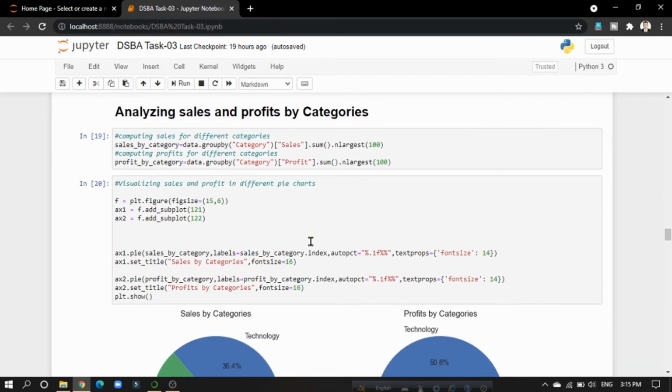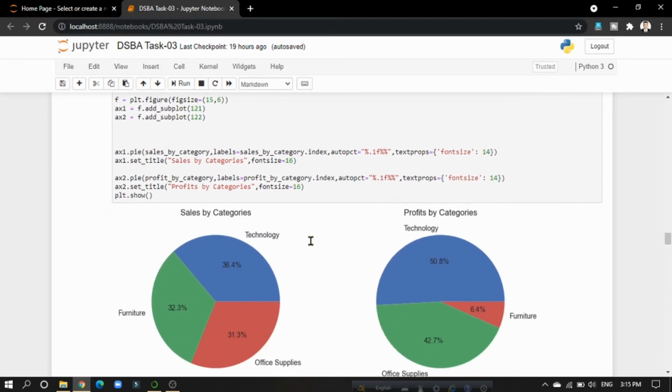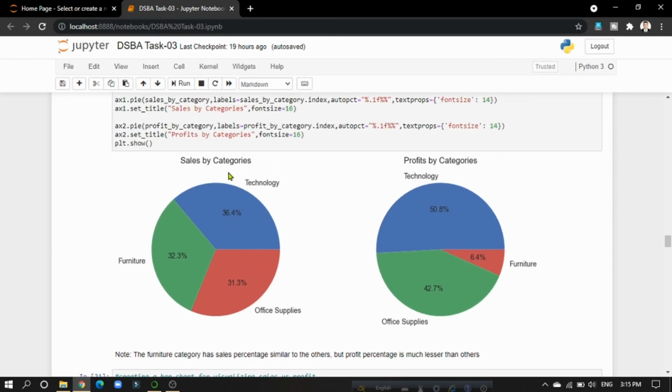And then I have tried to analyze sales and profits by categories, and we see the sales by categories and profit by categories. From these two pie charts, we can analyze that there are 3 categories: technology, furniture, and office supplies. Sales by categories, all 3 categories' values are almost the same.